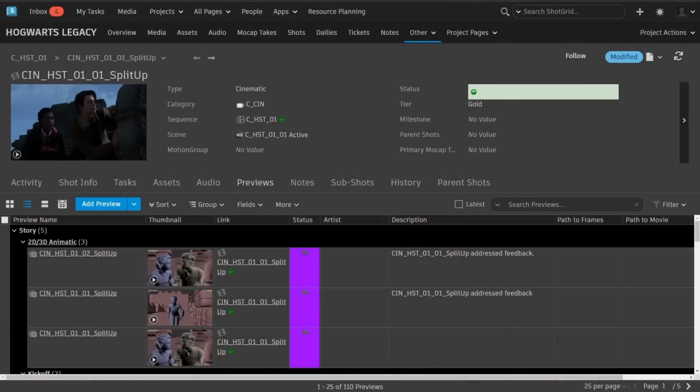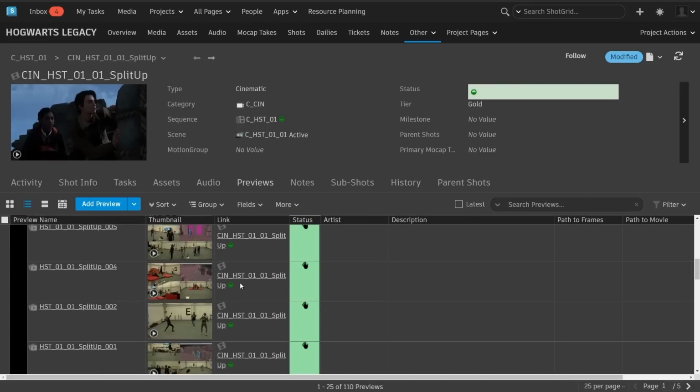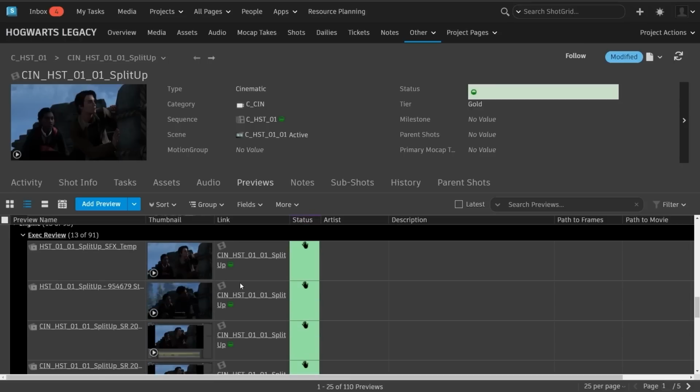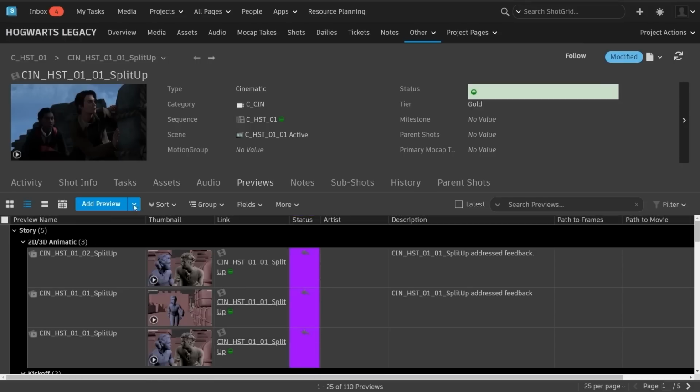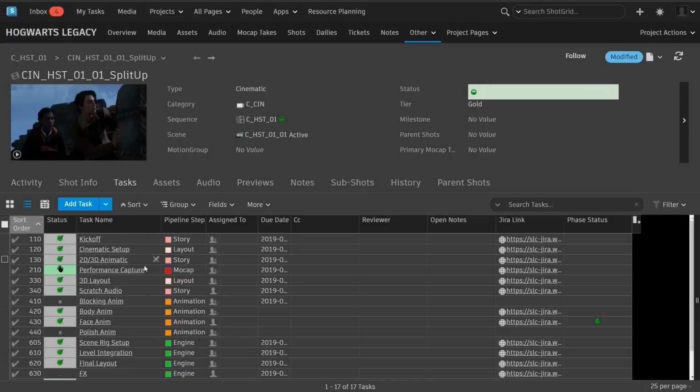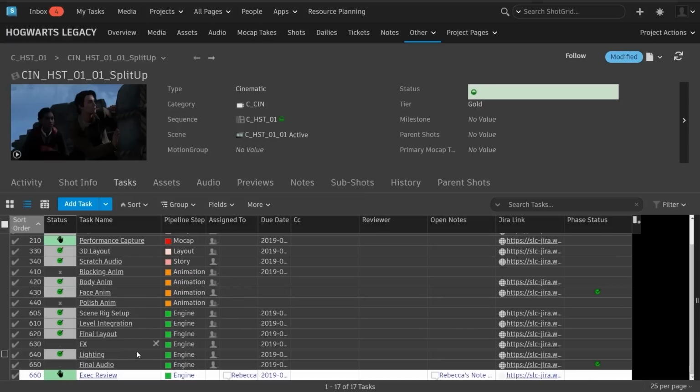So to start out, I just wanted to share what our standard shot task template looks like, show you a few of the customizations we've done to ShotGrid to help tailor it to our needs, and then demo a few workflows we found useful. We chose to set up our pipeline steps in a typical dependency chain. Most of these phases should look familiar.